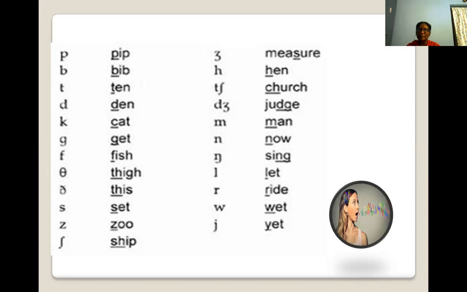Let, L sound. Ride, R. Wet, W. Yet, Y. It is not J, it is not Y. So it is yet. Sometimes they pronounce it as J. When we pronounce yet in English, write down yet. That is the sound it has been written as.